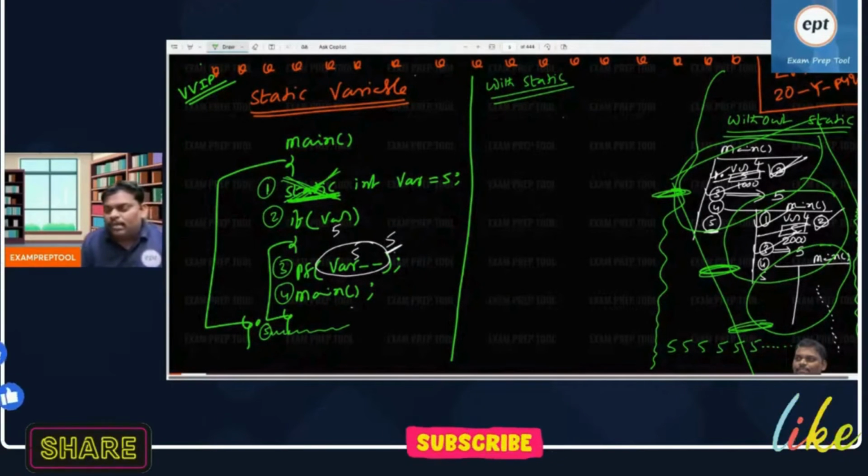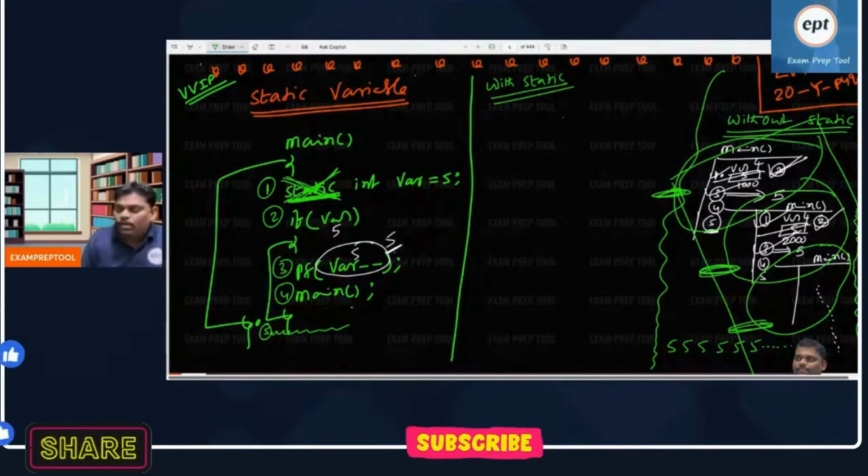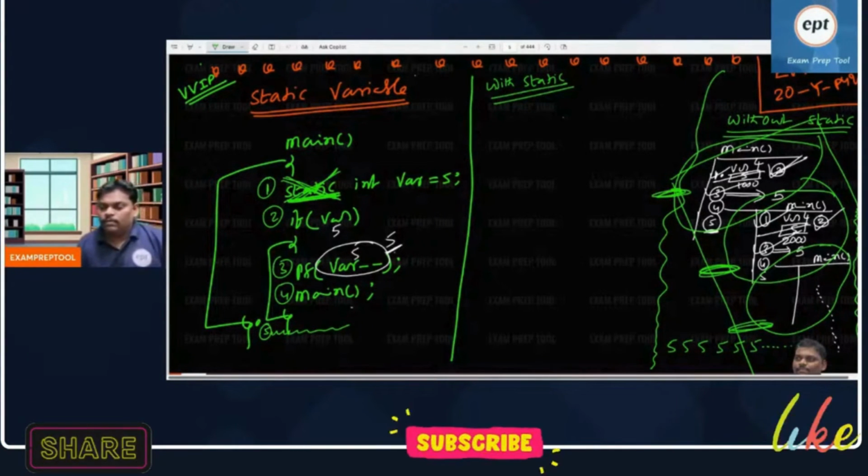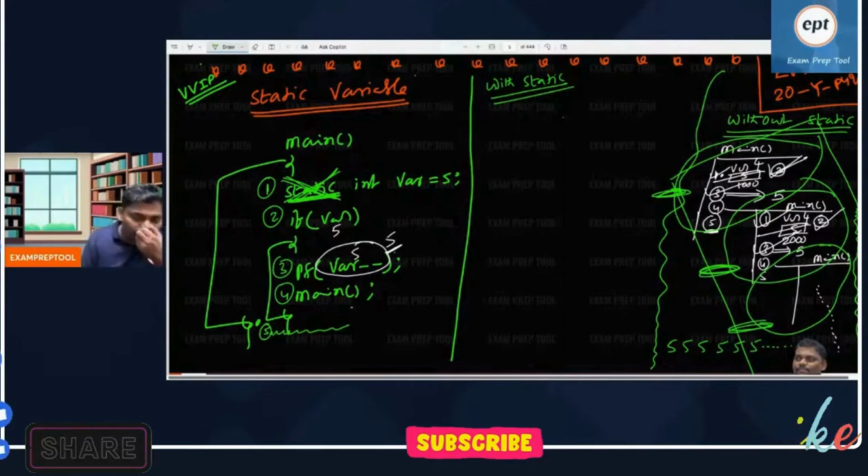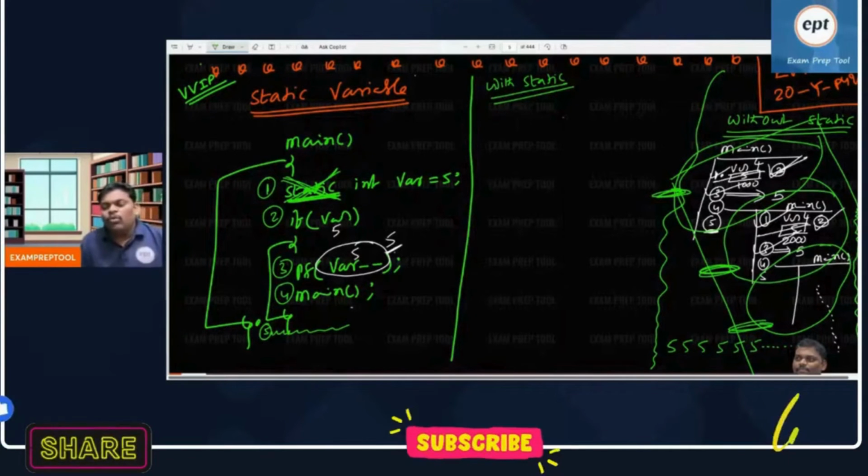If some people are asking, sir, it is not runtime, it is compile time: if it is compile time, how is it pushing onto the stack? You don't push anything at compile time. When you say pushing onto the stack, the program is running. Then why did they divide the memory? You cannot go whatever way you want.